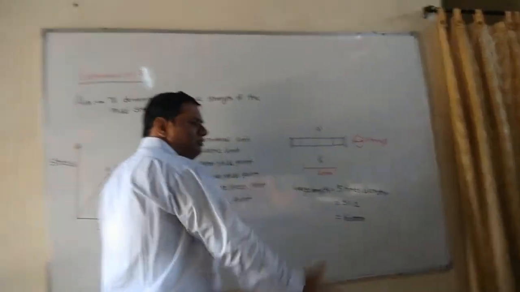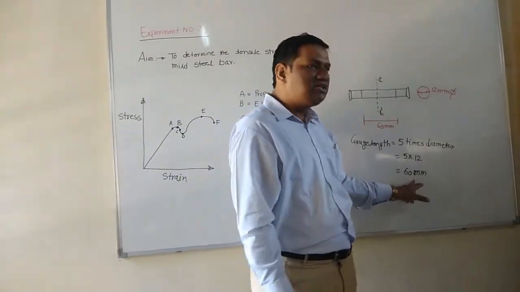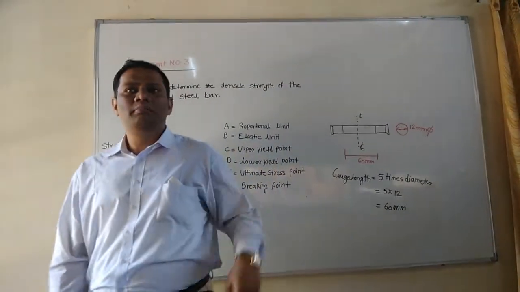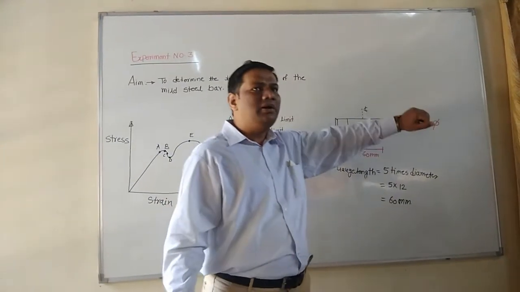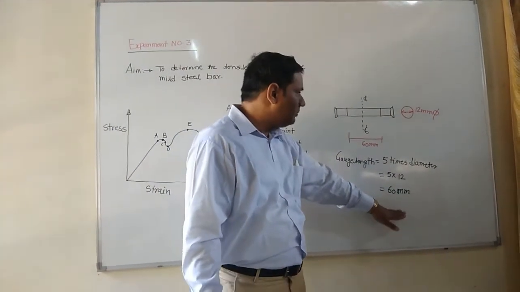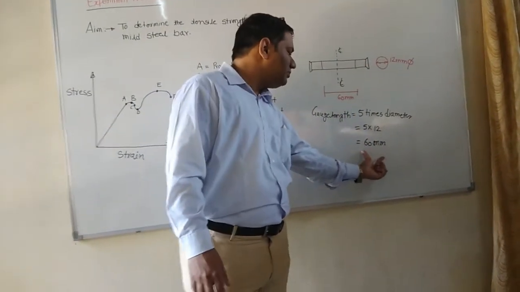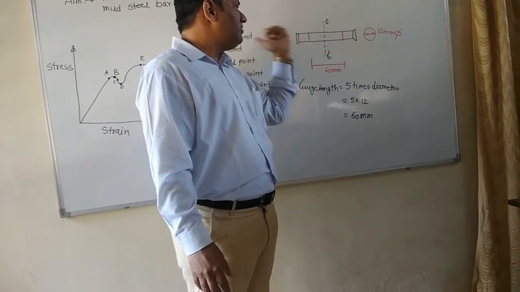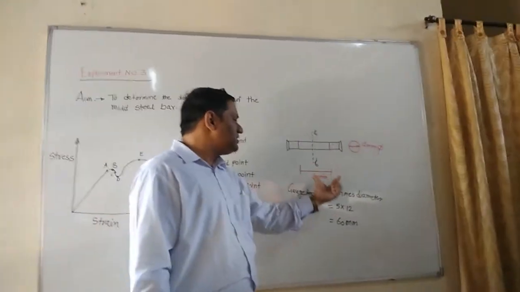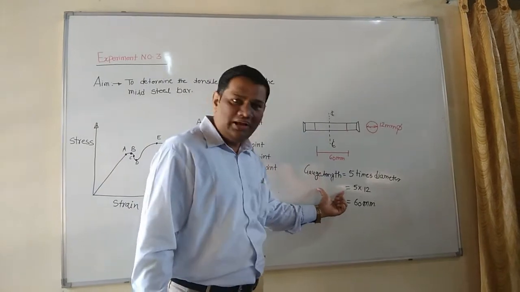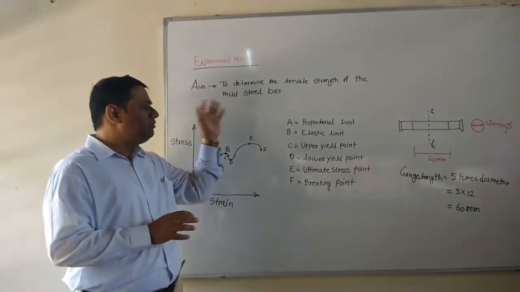If we take a different sample of 16 mm diameter, what is the gauge length? 16 multiplied by 5, that is 80 mm. But now we will perform our practical on a 12 mm diameter bar, so the gauge length is 60 mm. If this is the center line of the bar, we take 30 mm towards the left hand side and 30 mm towards the right hand side. The distance between these two red lines is 60 mm, which is our gauge length.